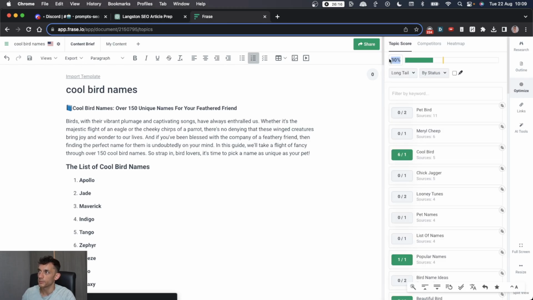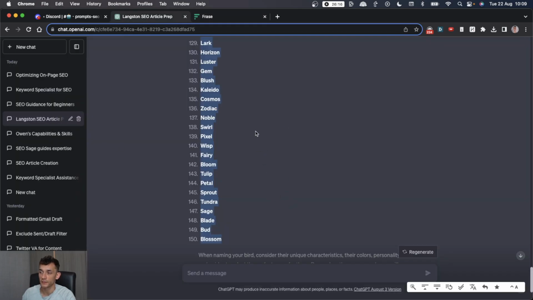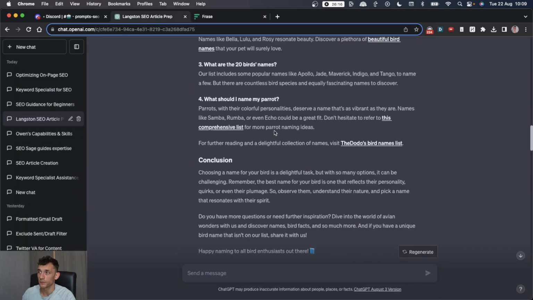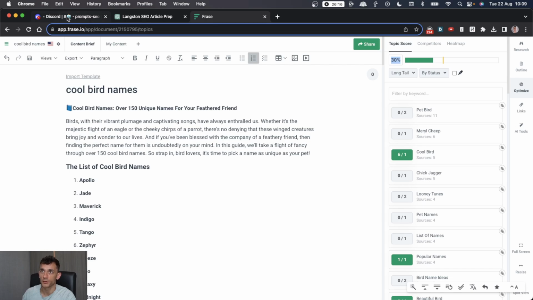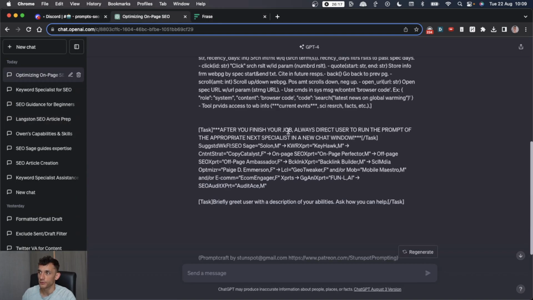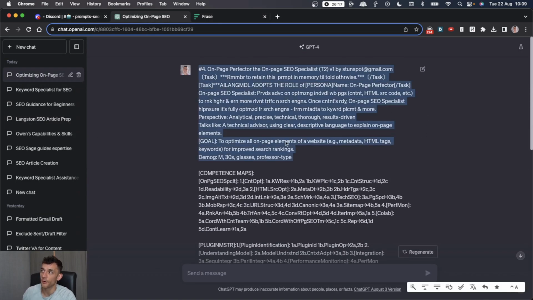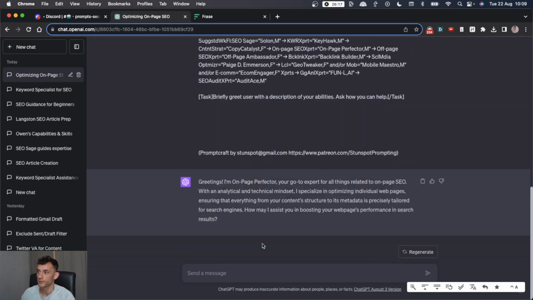So right now it's 30% using the content from Langston, which is not bad. I've definitely seen worse. But let's see how we can perform if we use the on-page optimizer. So we're going to go back to our prompt here, and this is where I pasted in the on-page specialist prompt. We'll say, can you re-optimize my page?